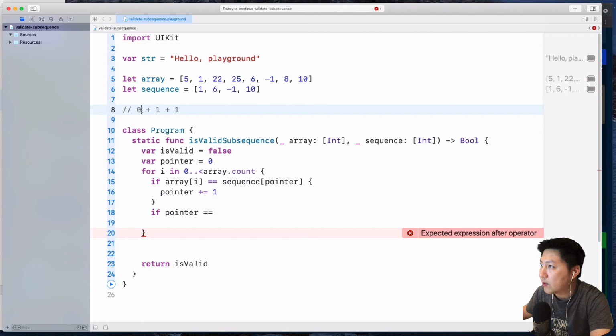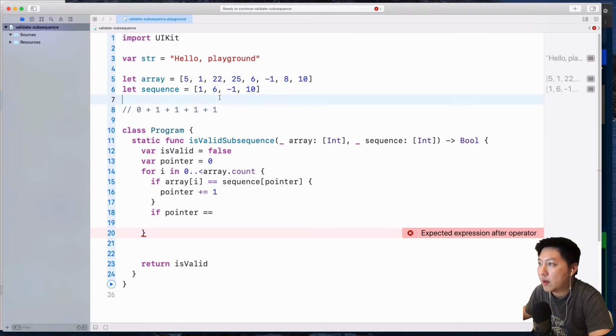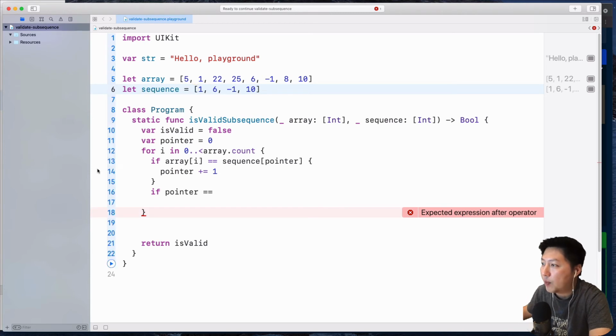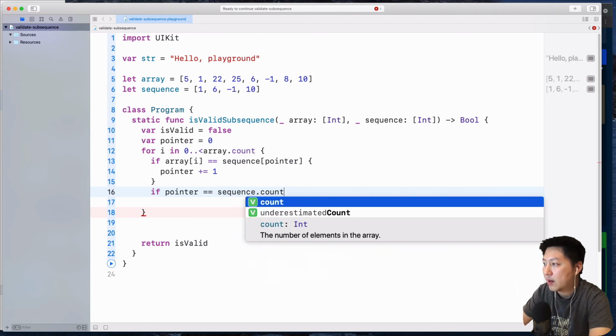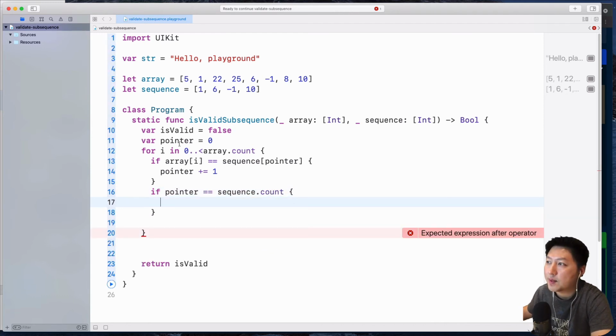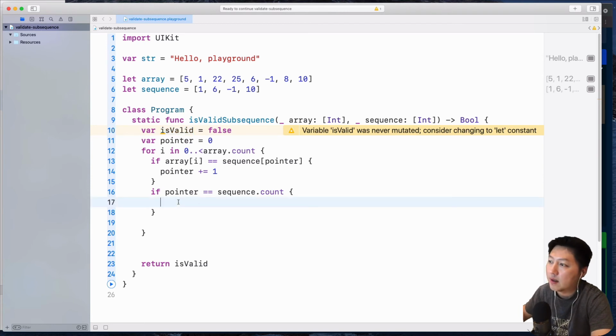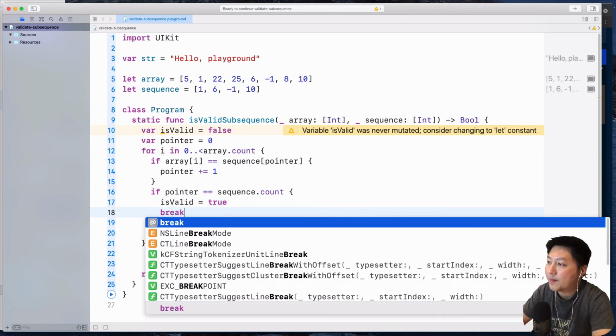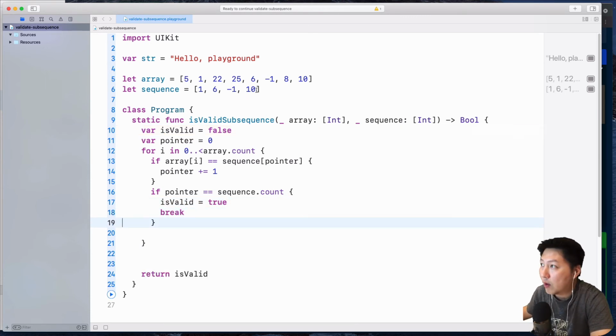Is this correct? Wait, sorry. 0, if 1 is there, then 6, and then if -1 is found, we plus 1 as well. If 10 is present, we're going to plus 1 as well. And then we want to check whether the pointer is 4, all right? Rather than doing it this way, what we can do is say if pointer equals to sequence.count, then we know that definitely this is a subsequence, and therefore we will modify this isValid variable over here. We're going to set this to be true, and then we're going to break this, okay, because we no longer need to check anymore, because we know that all these elements are contained inside this array and they are in sequence, okay?